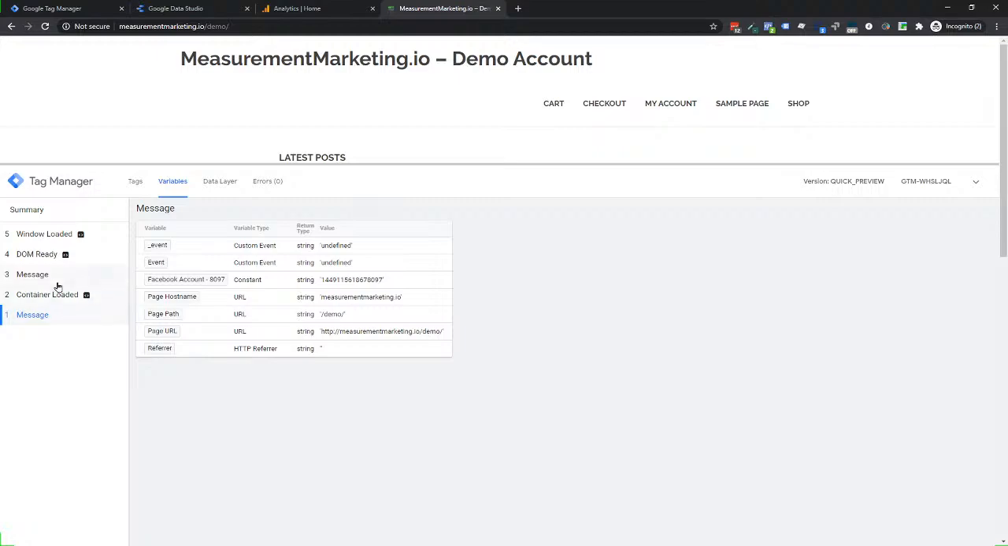The big change was this container loaded, everything called container loaded. So again, that was the original page loaded thing. It just means when the container script is activated, when it actually loads up in the browser window. That's all this is for. So that was really it. That was all it came down to in Tag Manager.